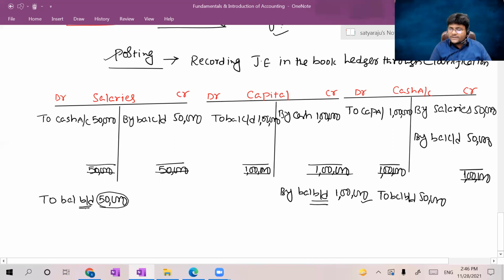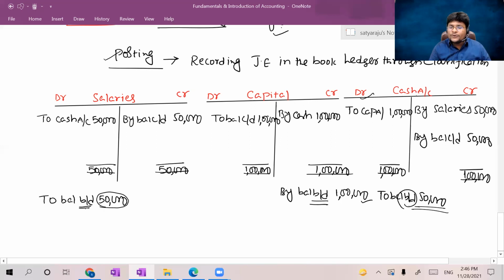Now, all of you, can you please tell me, cash account BBD is under which side? Debit side. So that's why the cash account is showing a 50,000 debit balance. Now you know the summary of the information. Salary paid in the current year 50,000. Capital introduced in the current year 1 lakh total. So the cash remaining balance was 50,000.